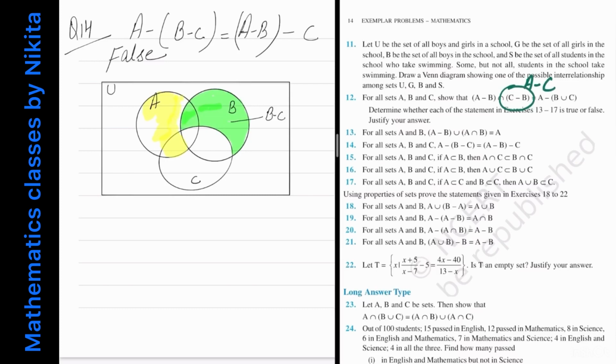So this yellow portion is A minus (B minus C). So this is the diagram for LHS. Now let's draw the Venn diagram for RHS.